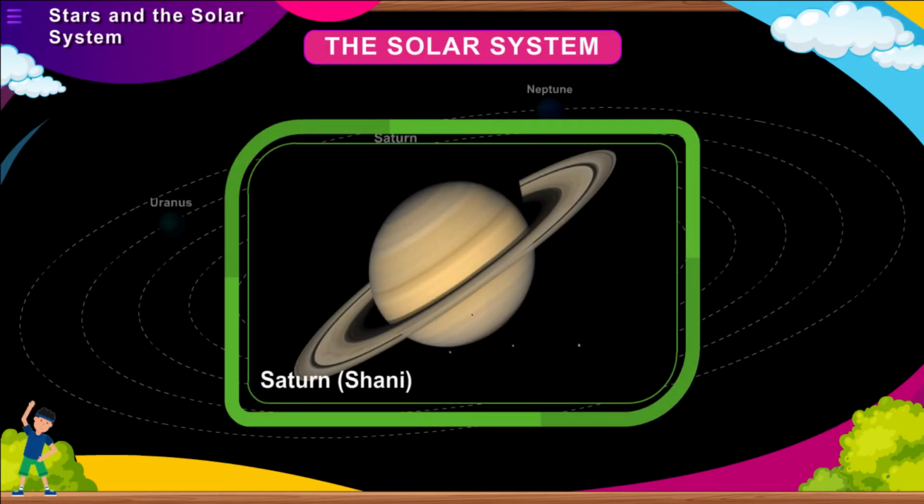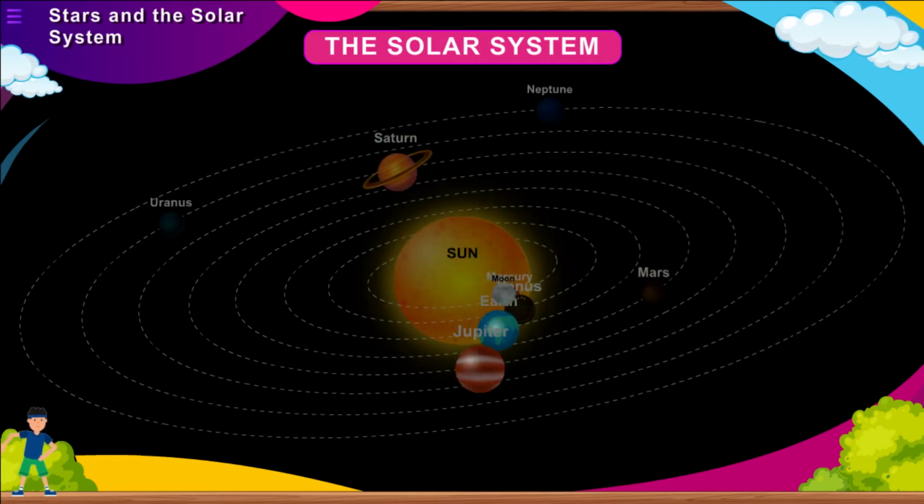Saturn, Shani. It is the sixth planet from the Sun and its size is almost the same as that of Jupiter. It has 7 beautiful flat rings around it, possibly made of ice with a trace of rocky material. It has a very low temperature. It has a large number of satellites. It is the least dense among all the planets. Its density is less than that of water.